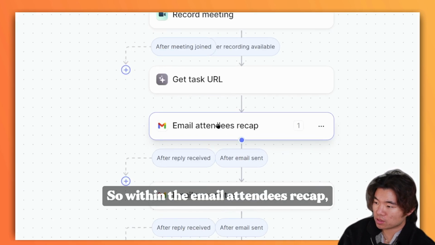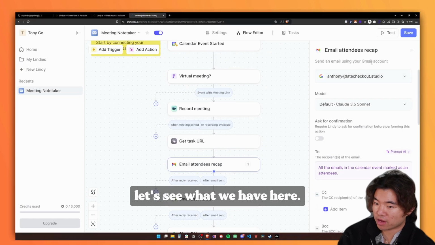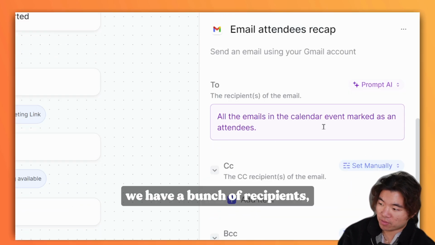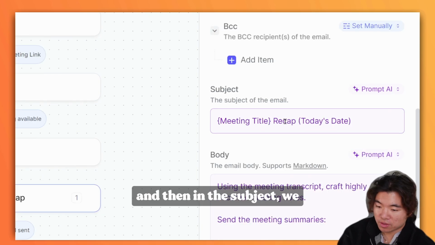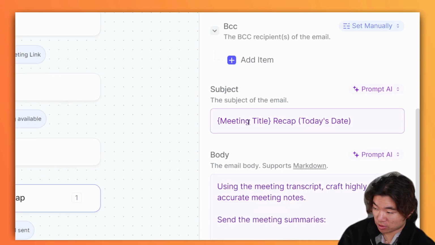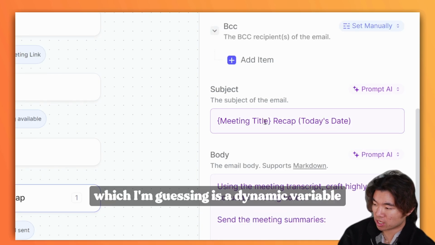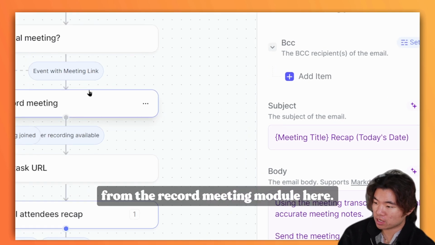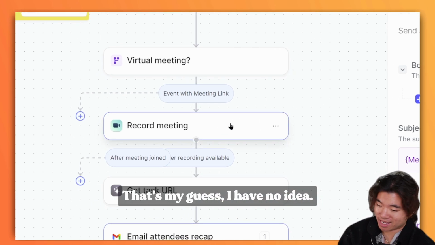So within the email attendees recap, let's see what we have here. We've got my email, we've got a model, we have a bunch of recipients, and then in the subject we have some dynamic variables. We have a meeting title, which I'm guessing is a dynamic variable from the record meeting module here. That's my guess, I have no idea.